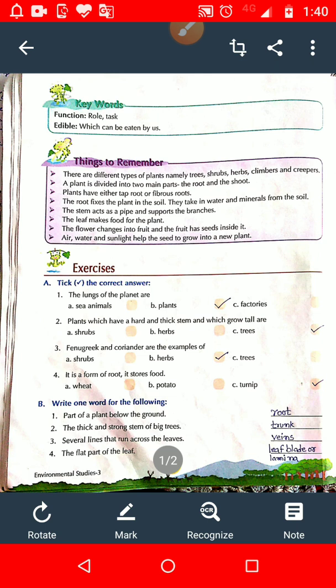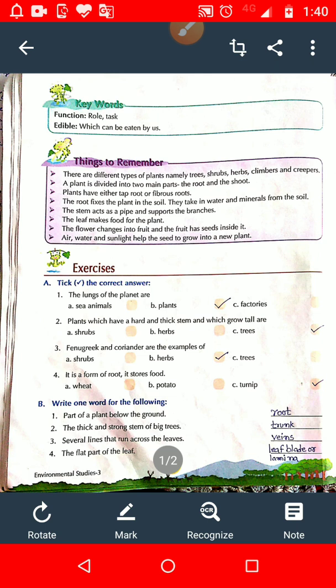Plants with very weak stem that need support to grow are called climbers. What are trees? Plants that grow tall and big and have a hard thick stem are known as trees. Examples, mango tree, neem tree, etc.